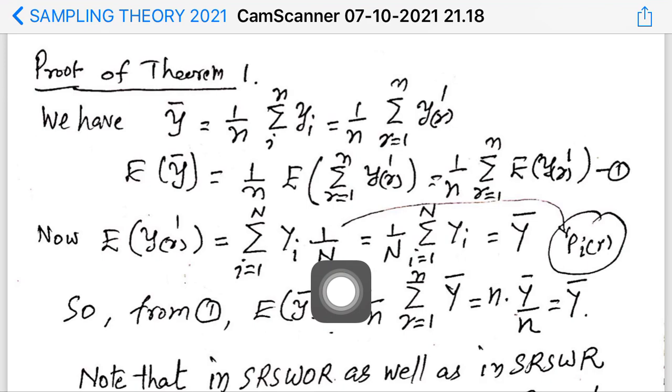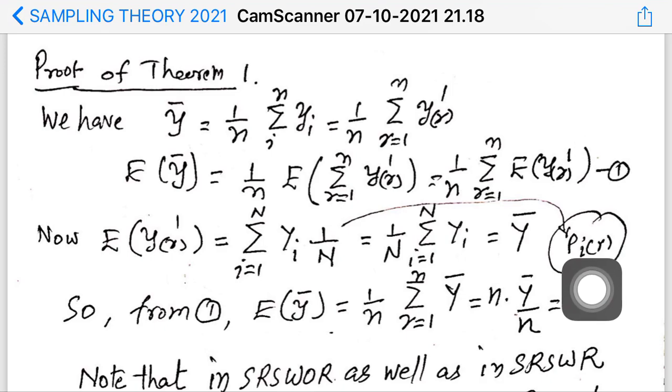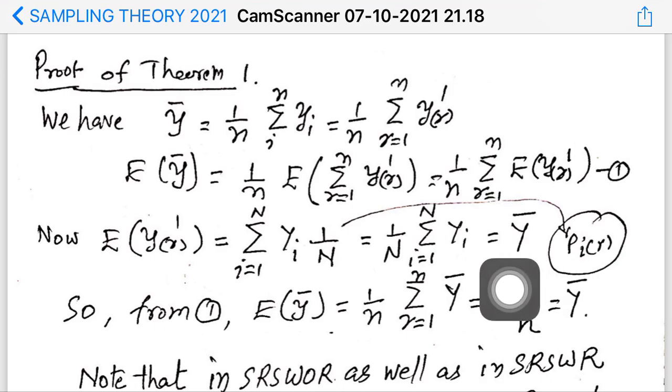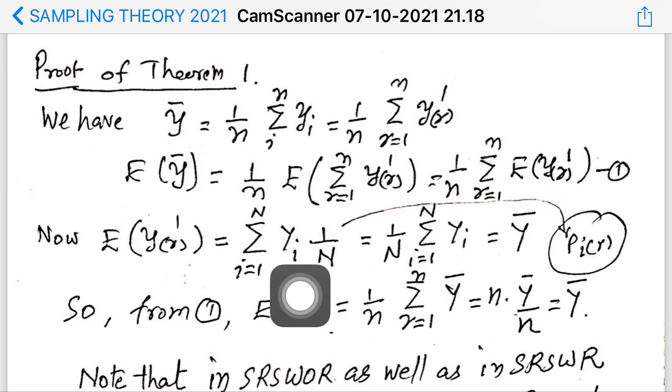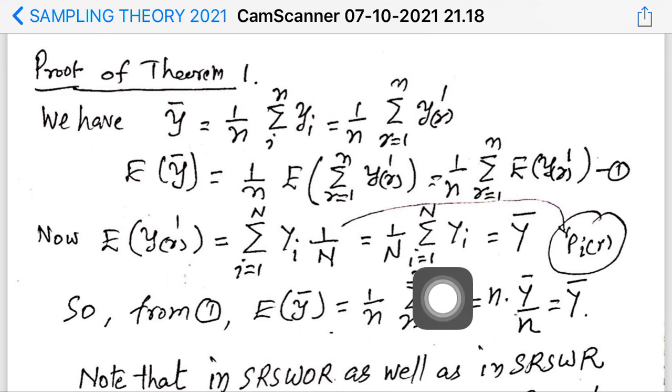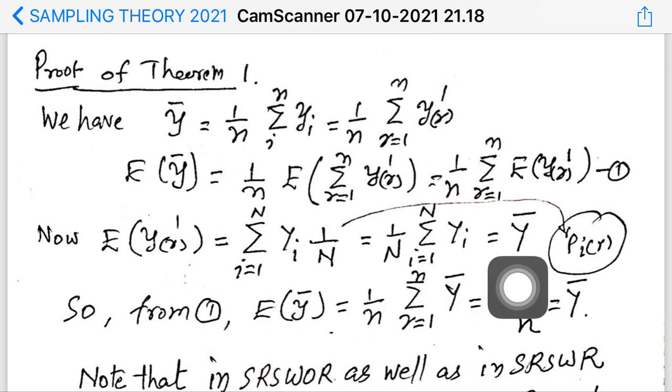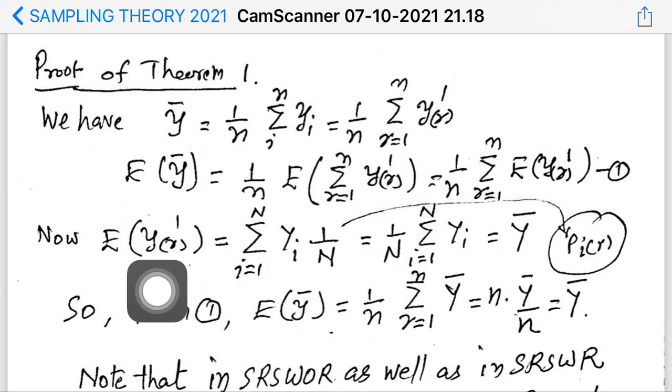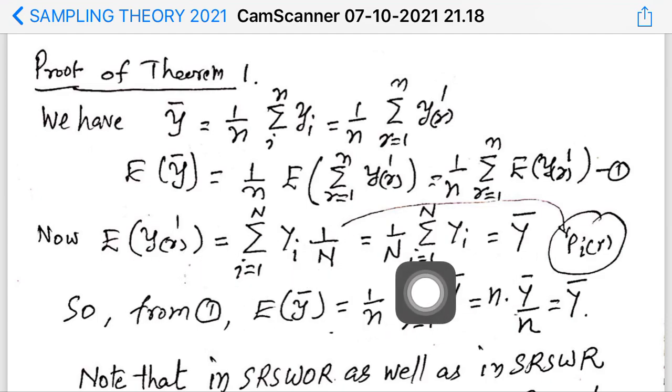It is the probability that the ith unit is selected at the rth draw and its value is written as yi. So this is the ith unit drawn at the rth draw, and you know it is equal to 1 by n. So this is summation i equal to 1 to n yi into 1 by n, that is 1 by n sigma yi, which is equal to capital Y bar. So what you see: expectation of yr prime is equal to capital Y bar.